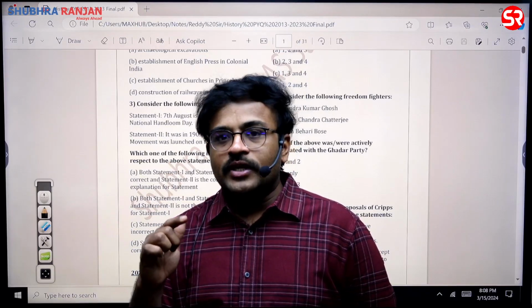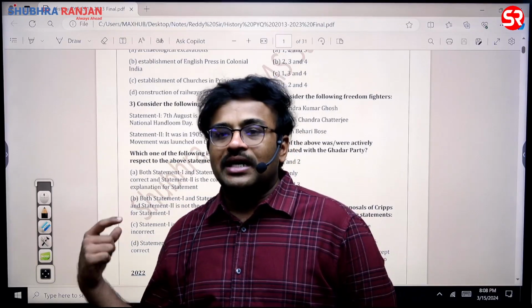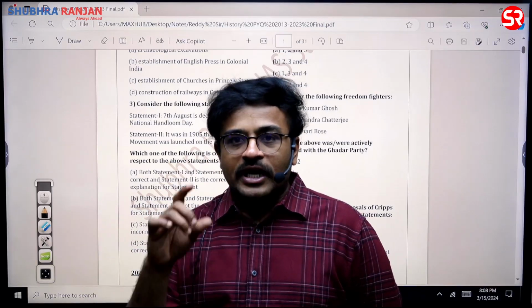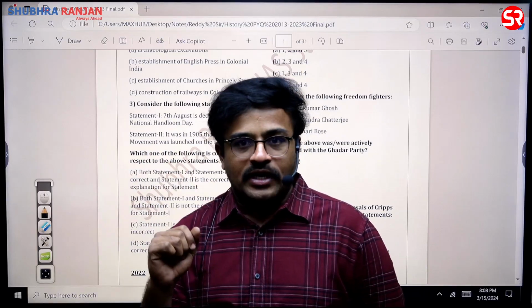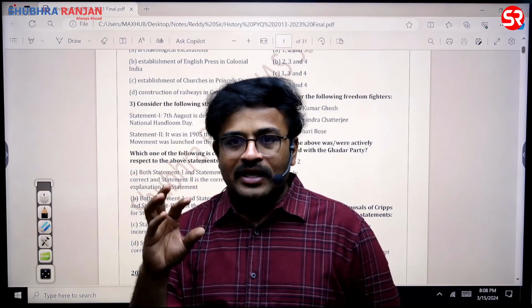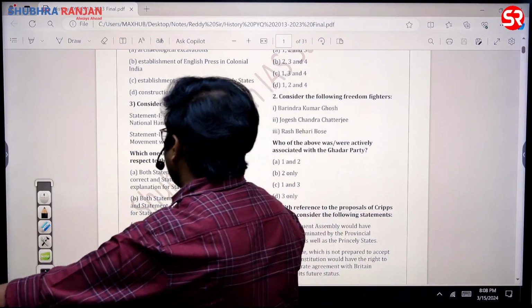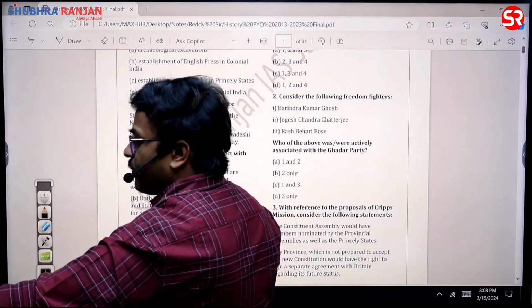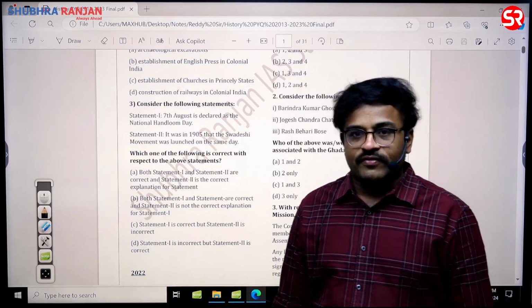That is the reason why the Quit India movement is called the August Revolution. So similarly, here also they asked a specific date, sir. So please remember the specific dates of the 5 prominent movements of India. There are 5 prominent movements; remember the date of each. And the answer for this question is, in fact, both the statements are correct, and statement 2 is the correct explanation for statement 1. That is, A is the answer for this question.